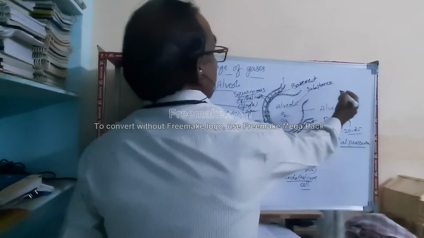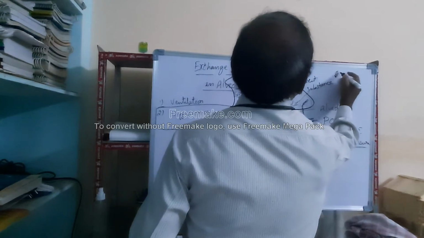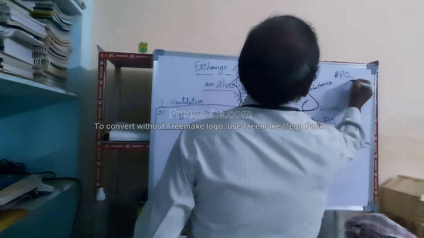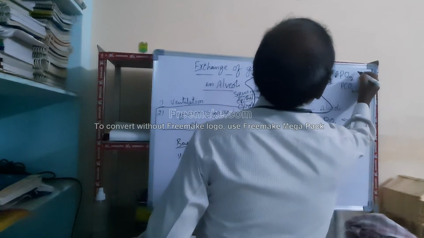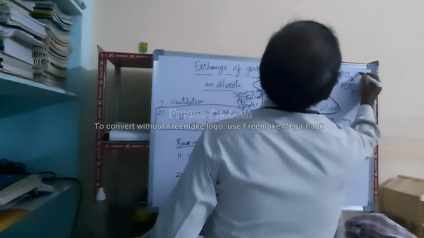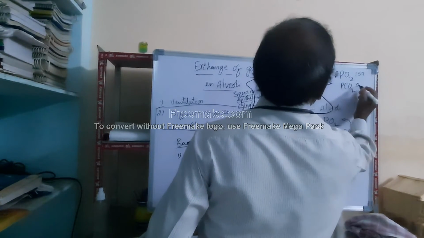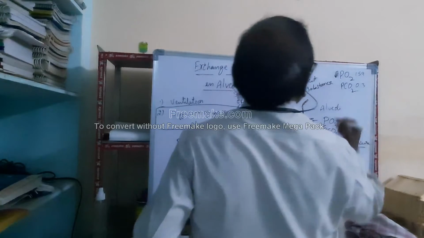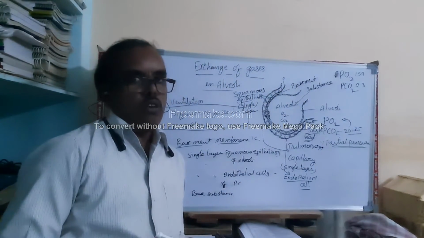If you come to the partial pressure in air, the partial pressure of oxygen is nearly 159, I think so. And the partial pressure of carbon dioxide is 0.3 millimeter of mercury.